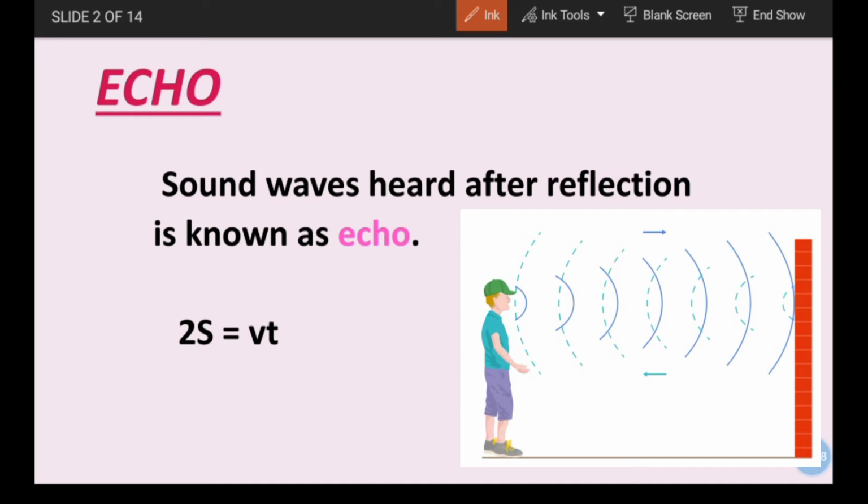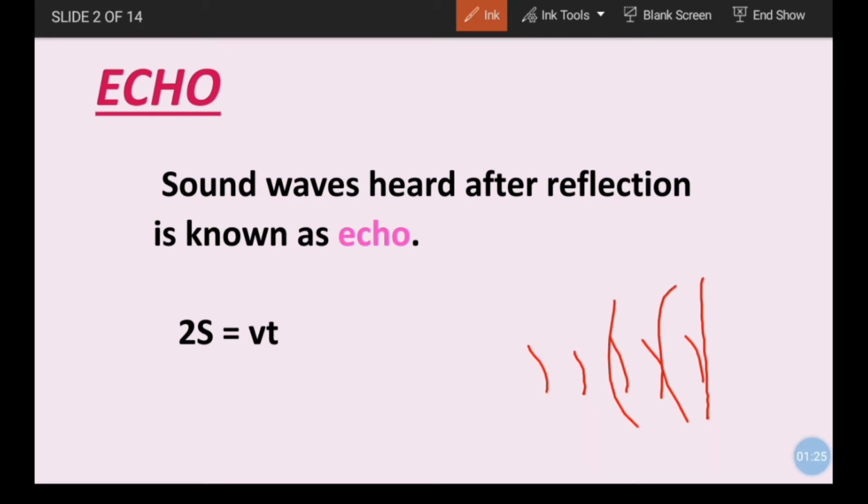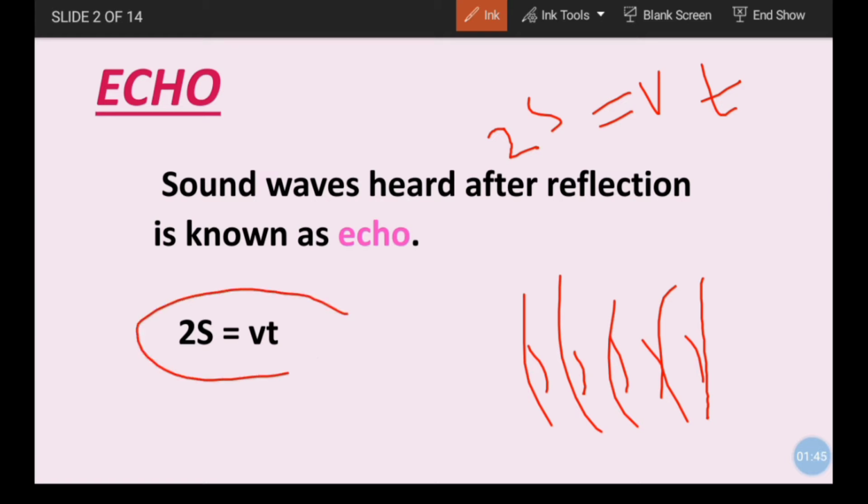And in the echo, the sound covers double the distance. Therefore, in the formula you have read in kinematics, S is equal to Vt. But in the echo, since sound covers double the distance, the formula becomes 2S is equal to Vt. S means the distance covered by the sound waves, V means velocity of sound waves, and T means the time during which the sound waves cover double the distance.